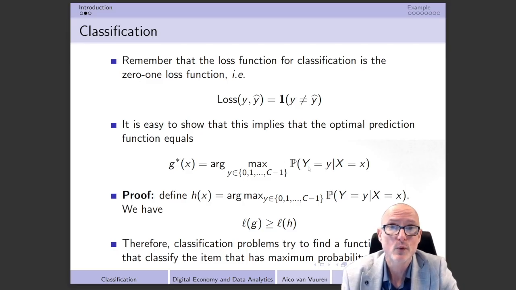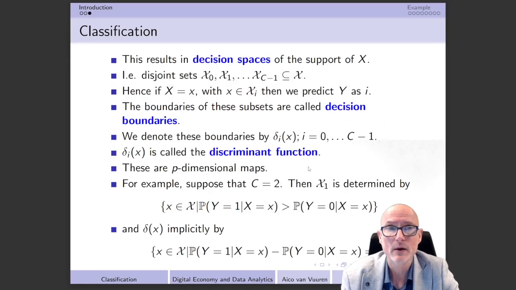That's easiest to explain when we look at the situation with only two outcomes, say heart attack or no heart attack. There could be a situation in which the probability of having a heart attack is exactly equal to the probability of not having a heart attack. Well, that's of course possible. Then we are on this so-called decision boundary.